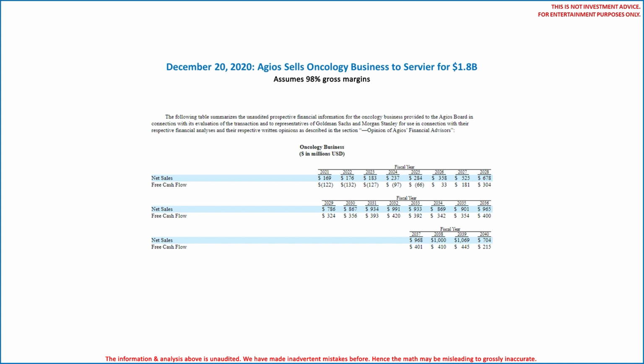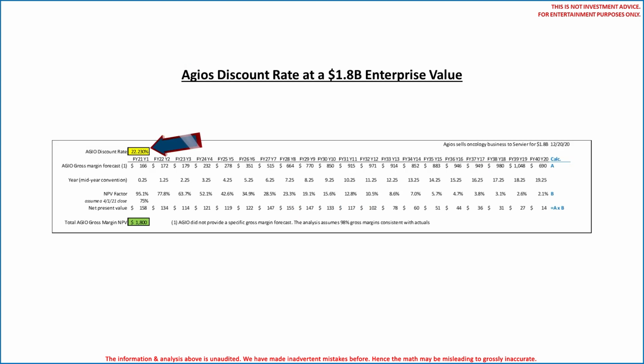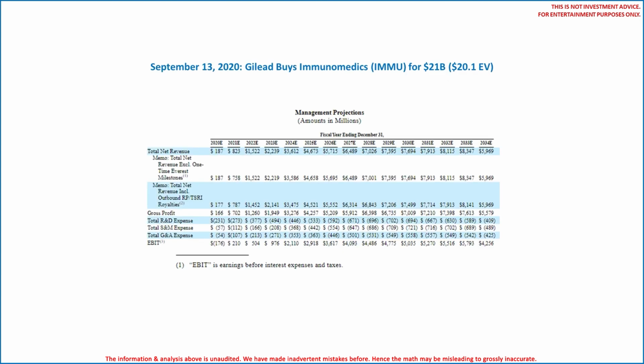Now with AGIO's product forecast, notice sales first peak in the year 2032 and then start to grow again in the year 2035, then peaking again in 2039. Like some of the others, we suspect some future, quote-unquote, win is needed to restart growth. This analysis does not consider the costs to restart that growth. In any event, the discount rate was 22.23% on these future gross margins to come to a net present value of $1.8 billion. Okay, next up is another big one but still a one FDA-approved product company.